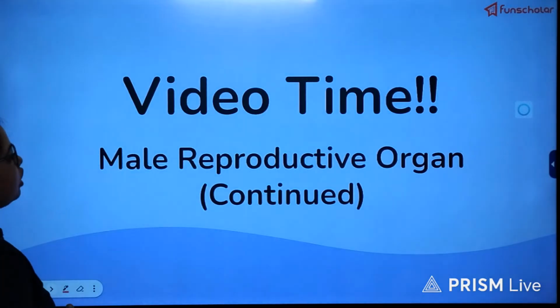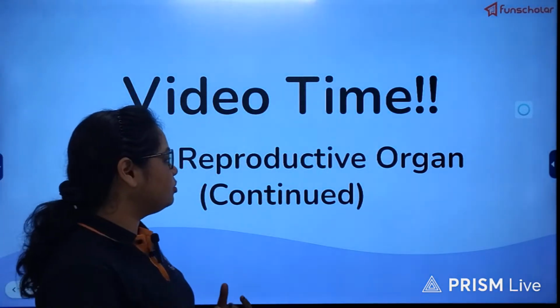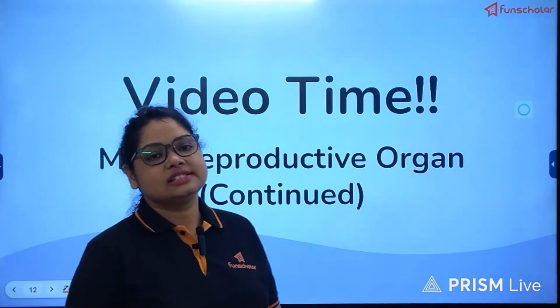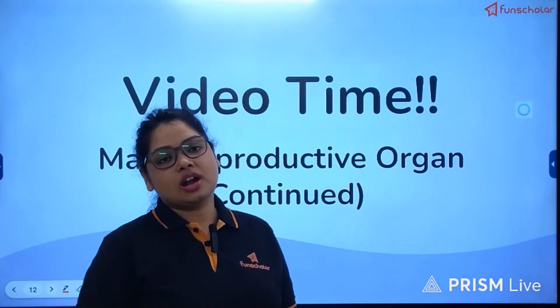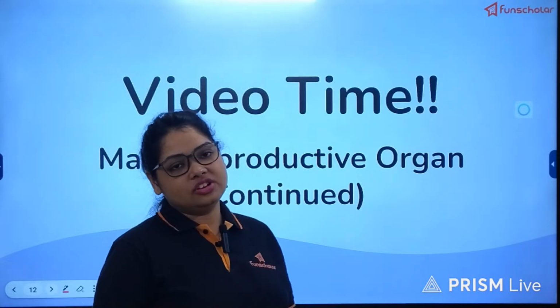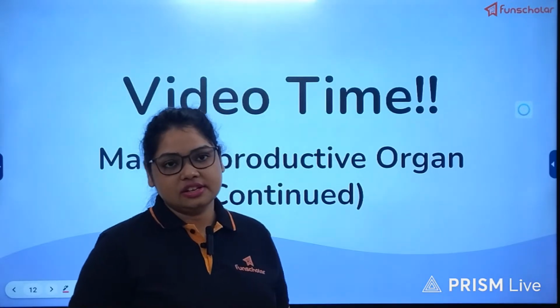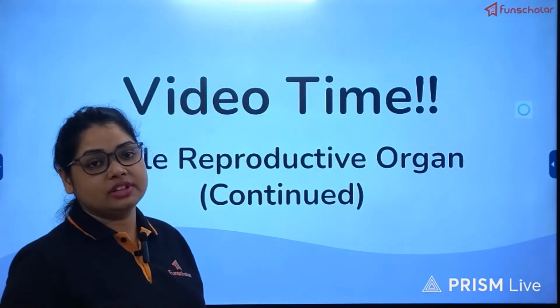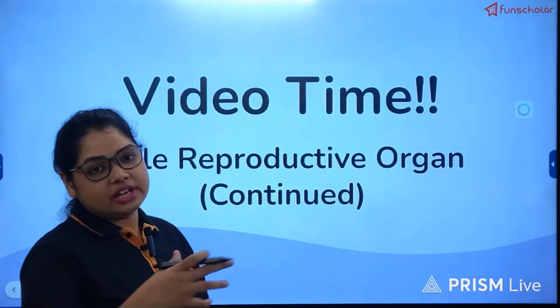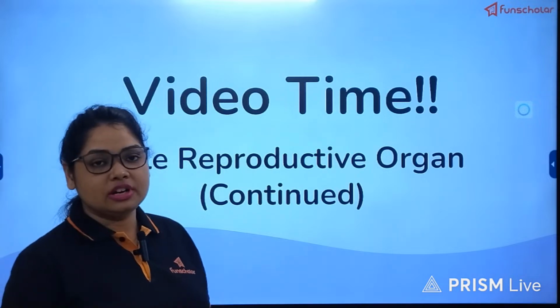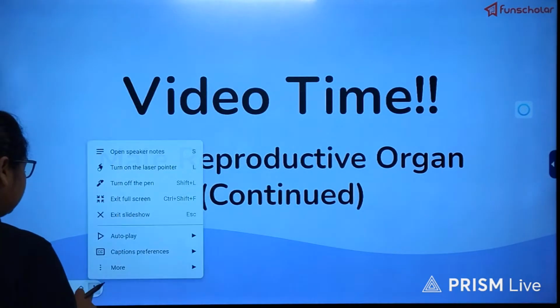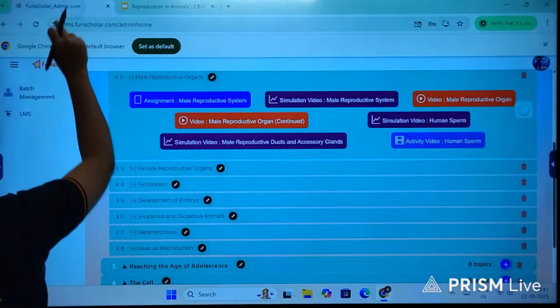So now we'll watch another half of this male reproductive system in this video, and let's understand what happens after it reaches the vas deferens, that means the tube which is the only connection between the testes and the interior of the abdominal cavity in the male reproductive system. What is the next story? Let us watch and understand.